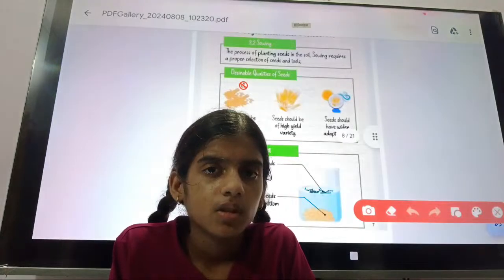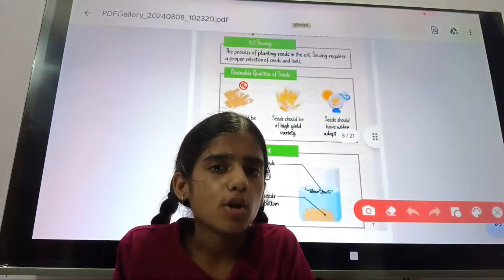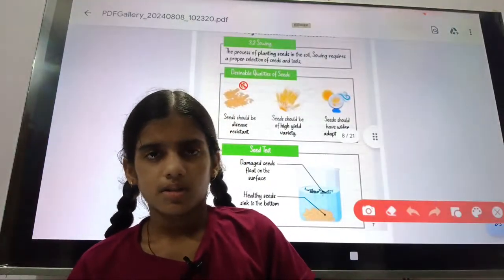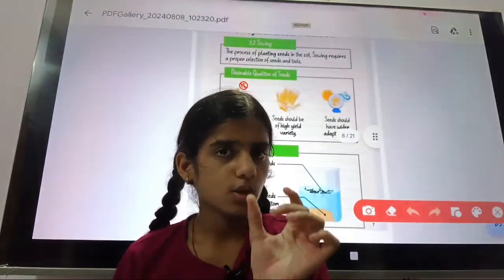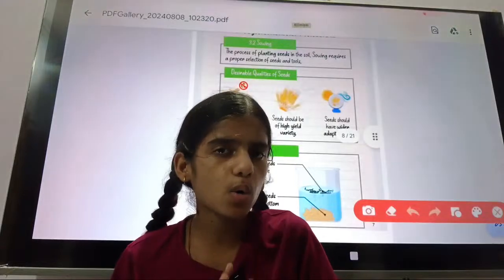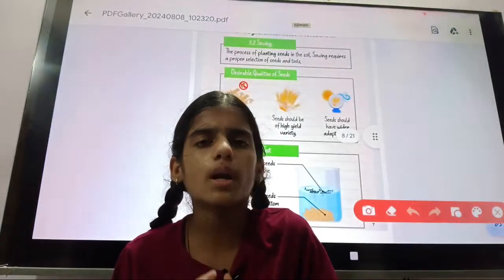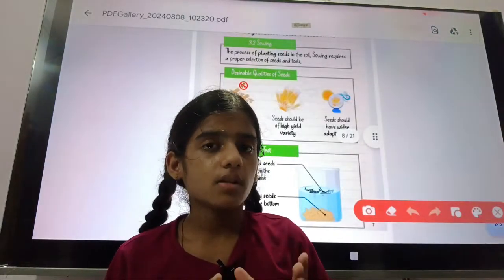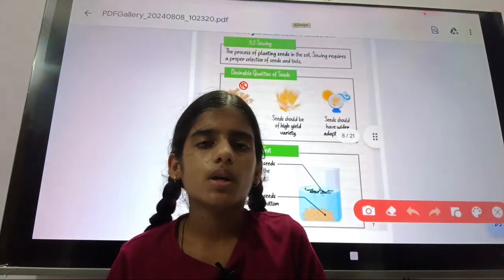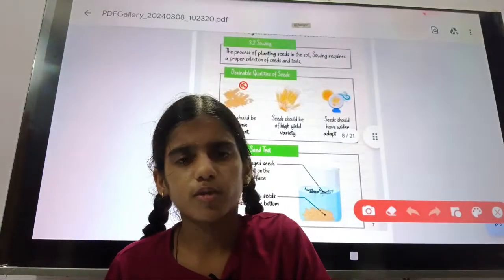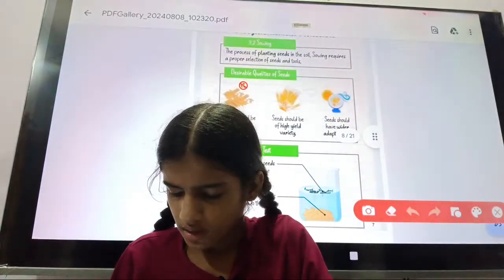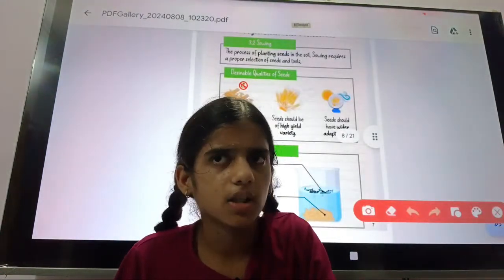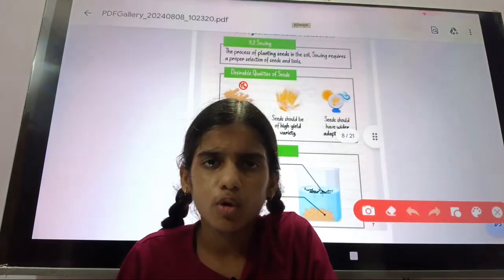The process of planting seed in the soil is known as sowing. The crops depend on how good the quality of the seed planted is. When the seeds are of very good quality, the crops will also grow with very good quality. If the seed is bad, the crops will not be of good quality.